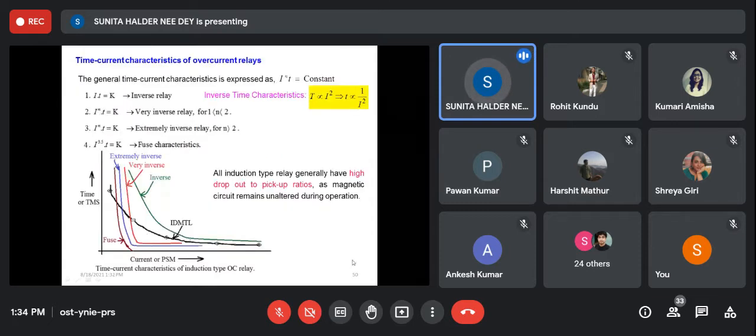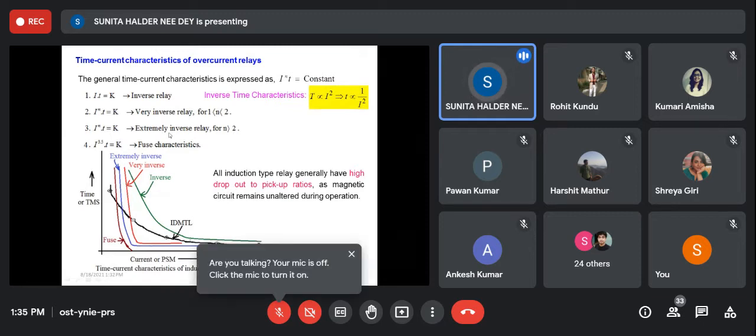Now, if we compare the time current characteristics of overcurrent relays, then for the instantaneous type or the armature type overcurrent relay, there is no definite time lag. So I into T equal to K, that is an inverse relay. I to the power N into T equal to K, that is a very inverse relay. That will be dependent on the magnetic circuit of the relay. There may be an extremely inverse relay, or we may call a fuse a relay, because after a certain current it will just melt and disconnect the circuit.